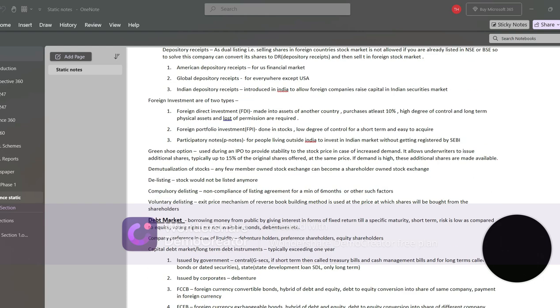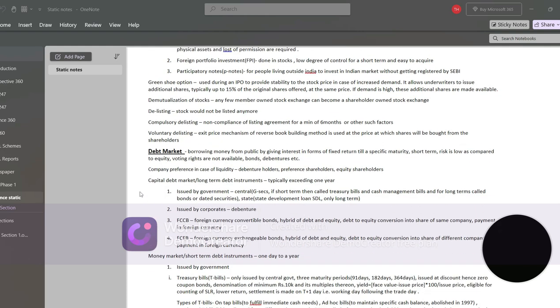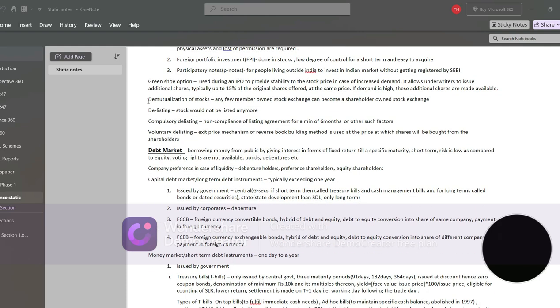Okay, next, just a few more concepts are there. This is the green shoe option. A green shoe option is used during an initial public offering. This is used to provide stability to the stock price in case the demand increases.